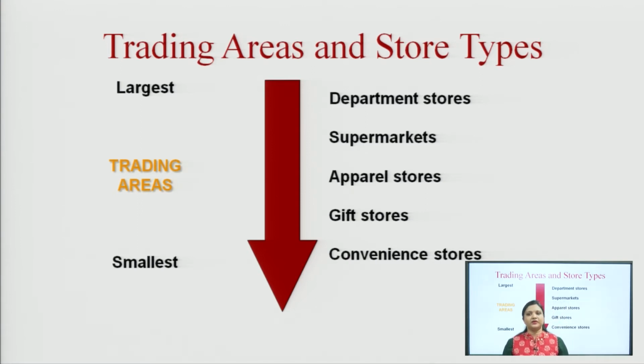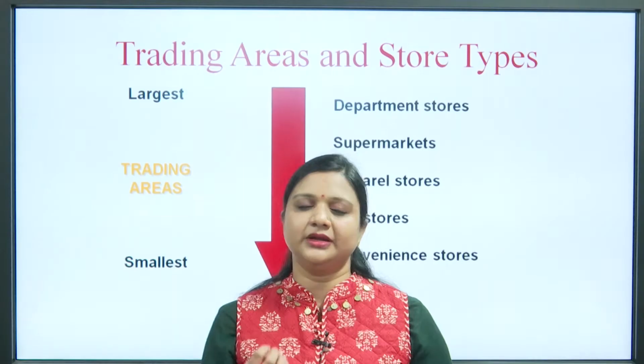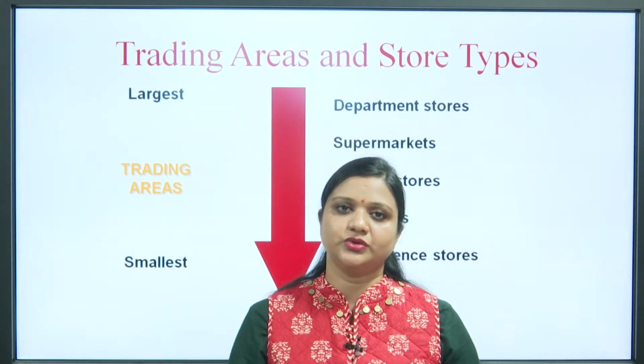And a convenience store is just like a mom and pop store that is basically found nearby our home. These types of stores provide a lesser amount of assortment to the customers.